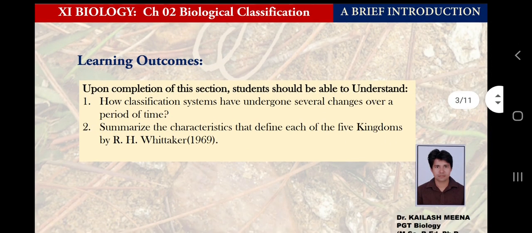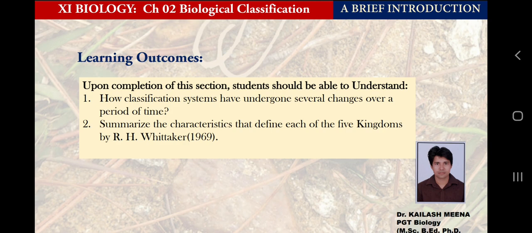What will be our learning outcomes by watching this video? Number one, how classification systems have undergone several changes over a period of time.